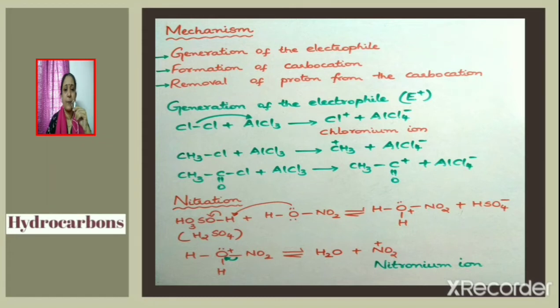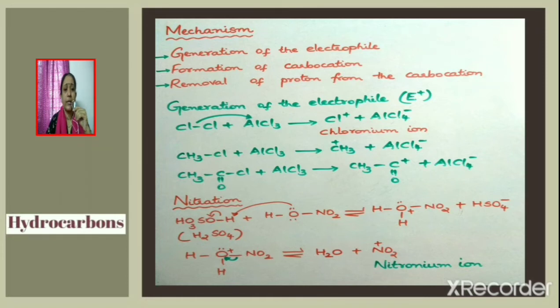In Friedel-Crafts alkylation, let us see how the electrophile is generated. Methyl chloride reacts with aluminum chloride catalyst to give methyl carbocation CH3+, which is the electrophile, and AlCl4-. In Friedel-Crafts acylation, electrophile CH3CO+ is generated by the reaction of acetyl chloride with aluminum chloride catalyst. So CH3COCl plus AlCl3 gives CH3CO+ plus AlCl4-.